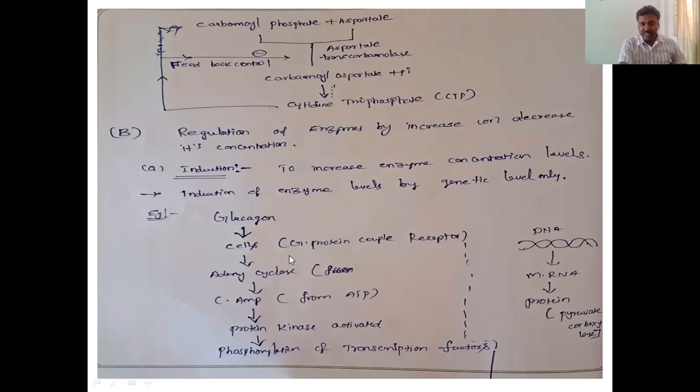How? We can see, taking the same example, glucagon. How does it increase cyclic AMP?